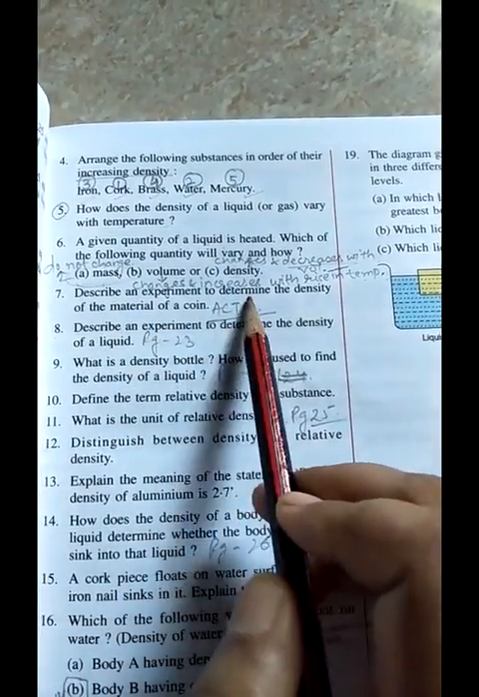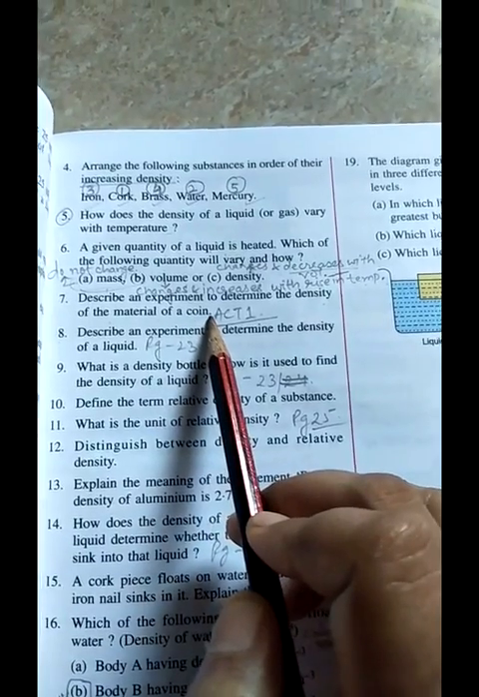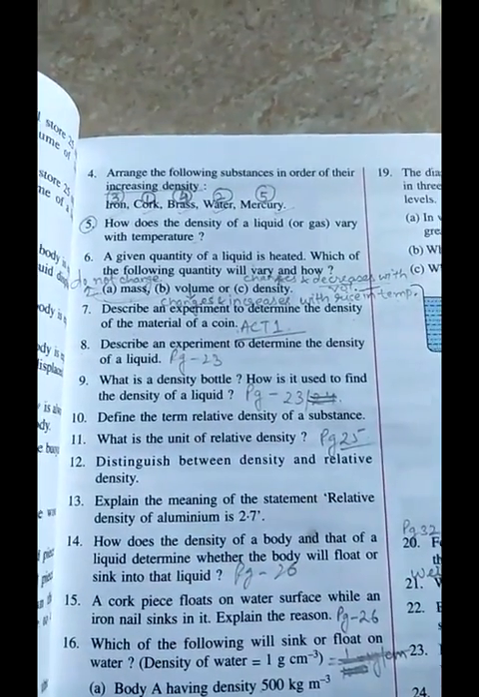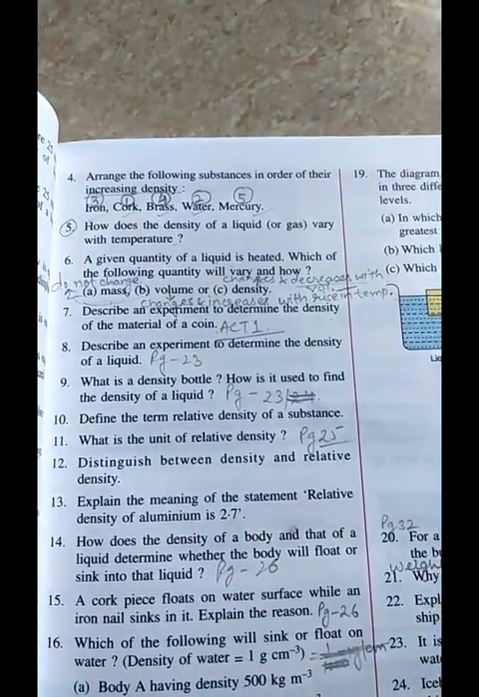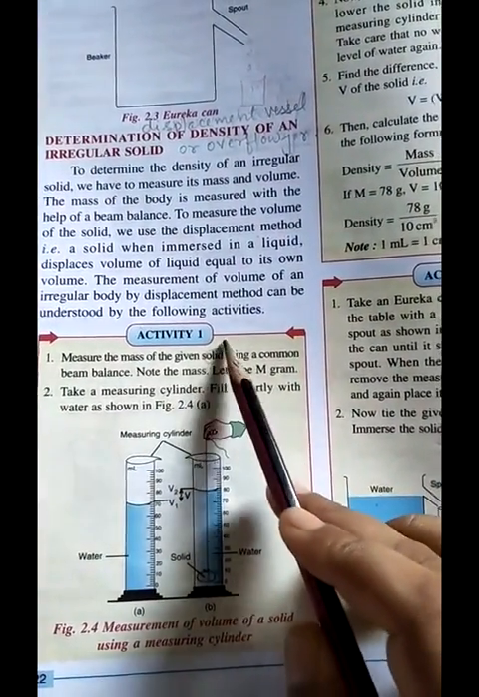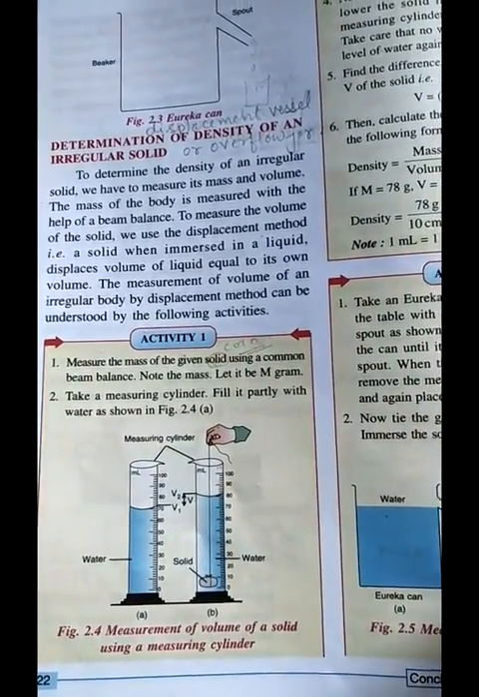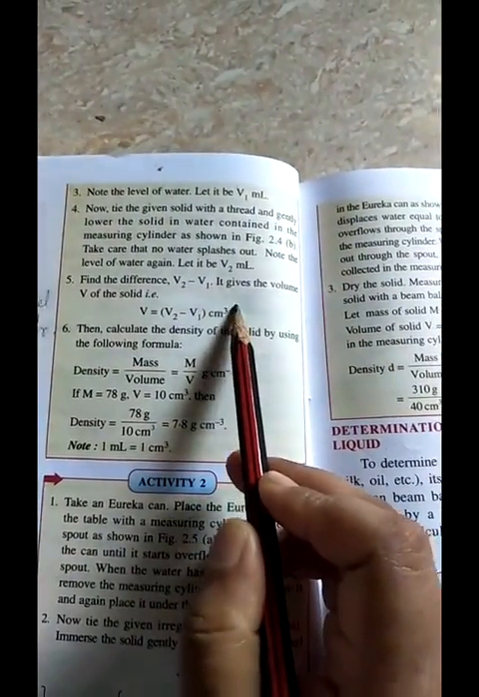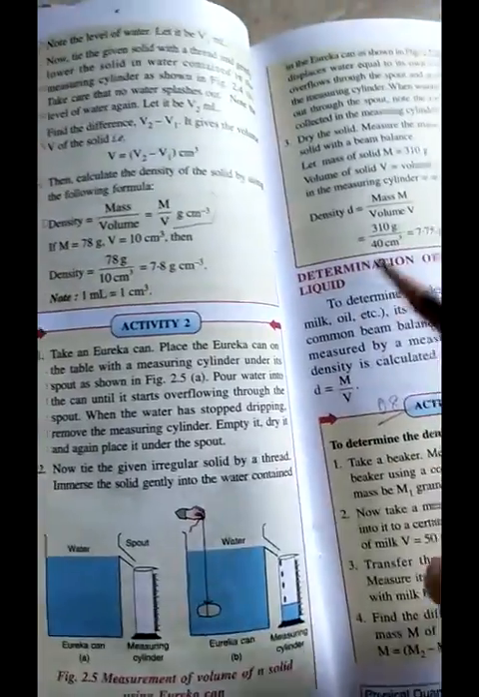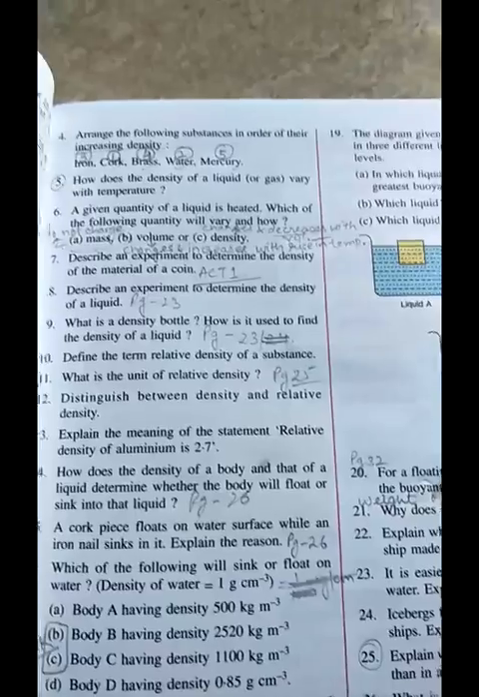Next is describe an experiment to determine the density of a material of a coin. It is activity number 1 of your book. So instead of stone, you will write coin over here. So till here you have to write this, or you can also use this method for writing this question.